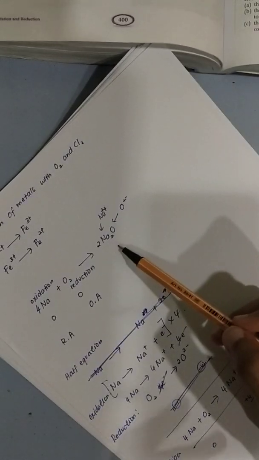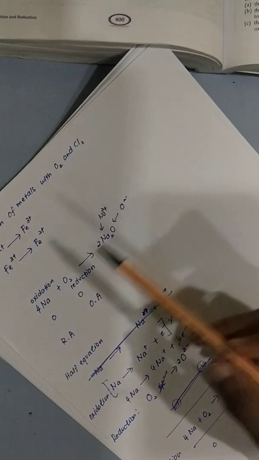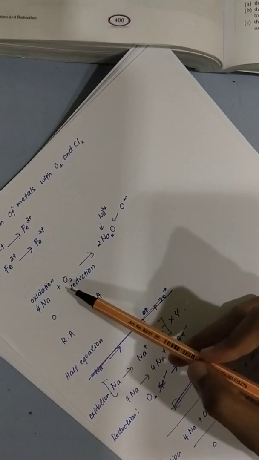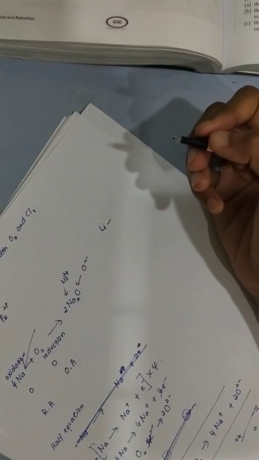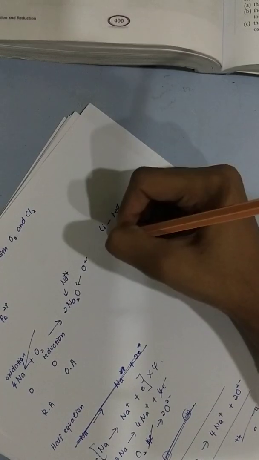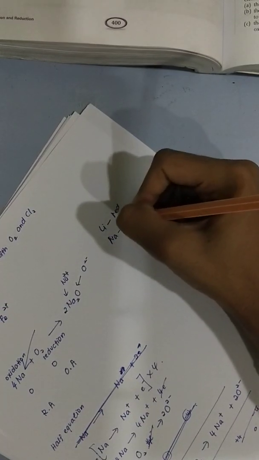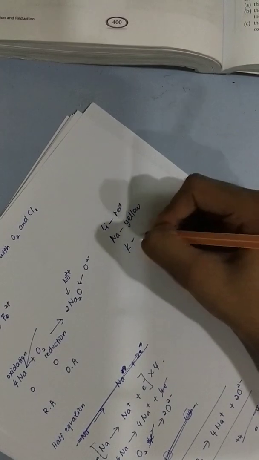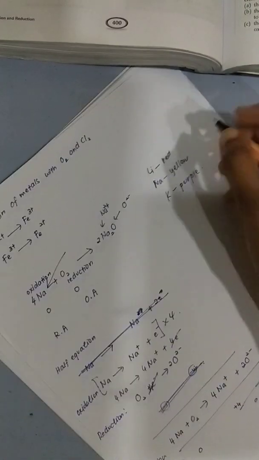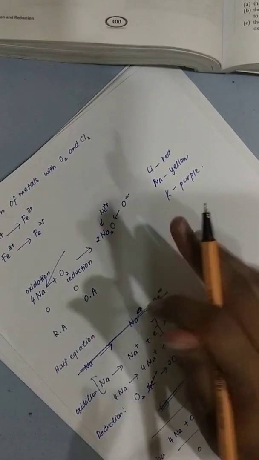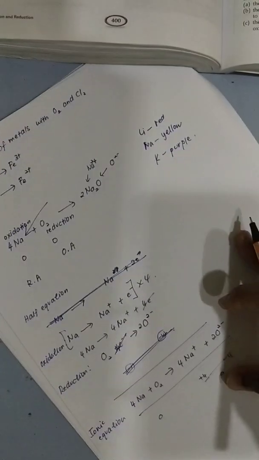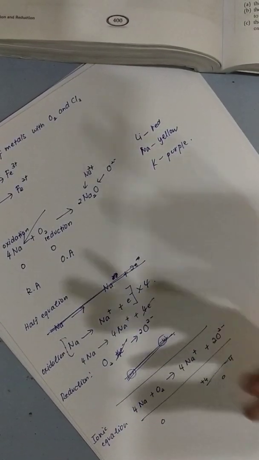Now you tell me, what is the observation here? Your sodium burns with what color? What is the color of the flame? You have learned this in your last year group 1 metals. Lithium will burn with red flame. Sodium will burn with yellow flame. And then you learned that potassium burns with purple flame, right? So you just say sodium burns with yellowish flame and a white oxide is produced. That's your observation.